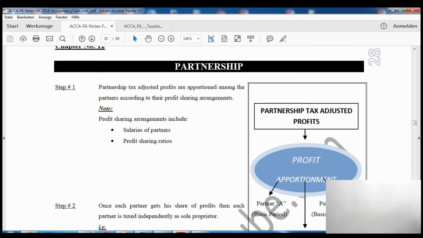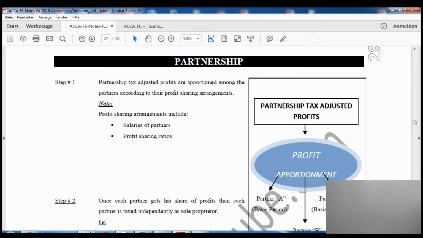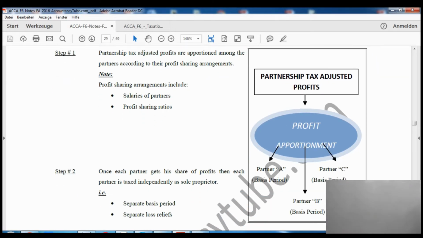Right? Now, as you can see on your screen, it is chapter number 12, page number 28, on partnership. It says, first step, partnership tax adjusted profits are apportioned among the partners according to their profit sharing arrangements. In the notes it says profit sharing arrangements include the salaries of the partners and the profit sharing ratios as well. In step 2 it says that you will have to make separate basis periods, and there will be separate loss reliefs as well for them.